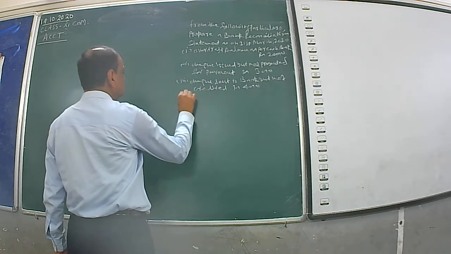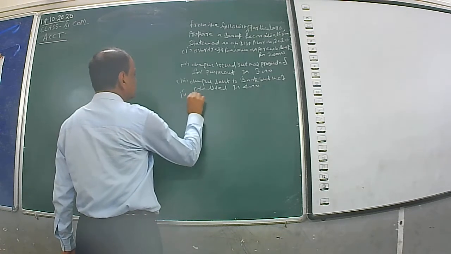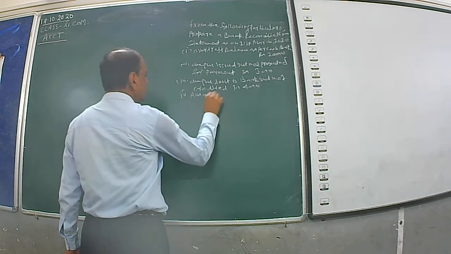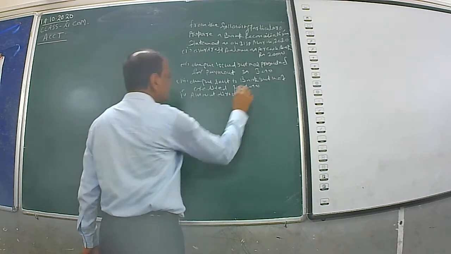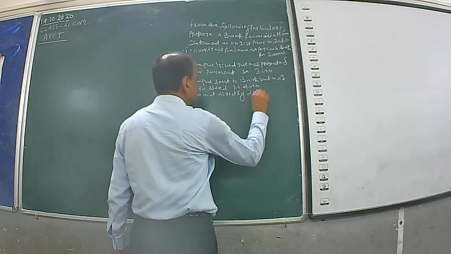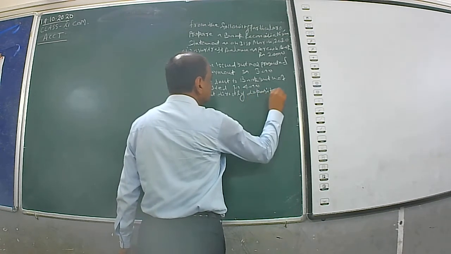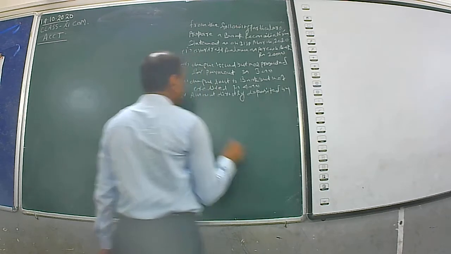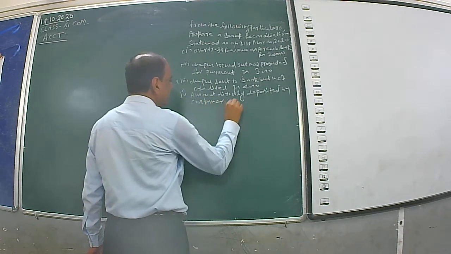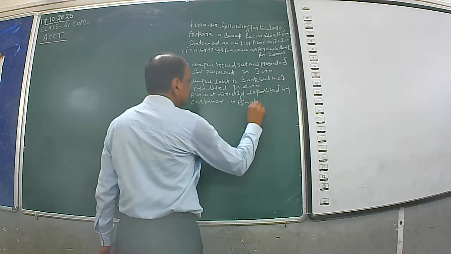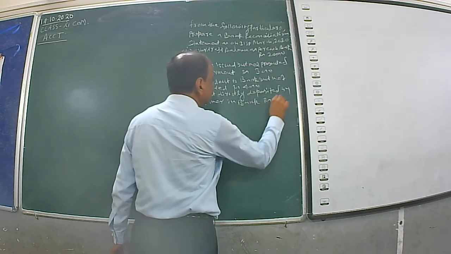Number 4, amount directly deposited by customer in bank rupees 5,000.